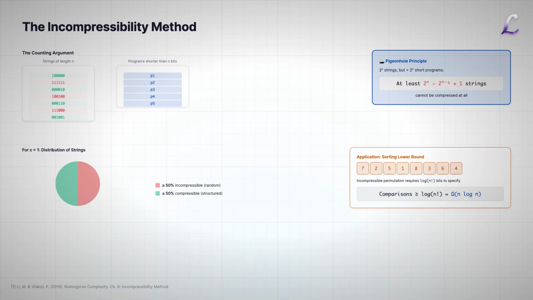For example, consider comparison-based sorting. Take an incompressible permutation of n elements. Any sorting algorithm must make enough comparisons to distinguish this permutation from all n factorial possible orderings. An incompressible permutation requires log of n factorial bits to specify, giving us the classic n log n lower bound, derived without any adversary argument.